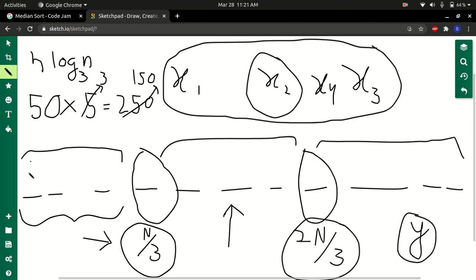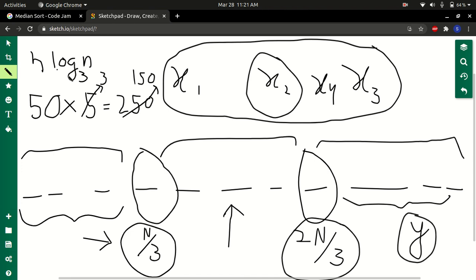Similarly, if the 2n by third element is the median, y must be larger than this, so we move on to this region. In this way, in one go, we move on to 1/3 of the array, and as we keep going, we can find the new element and insert it in n log 3n.